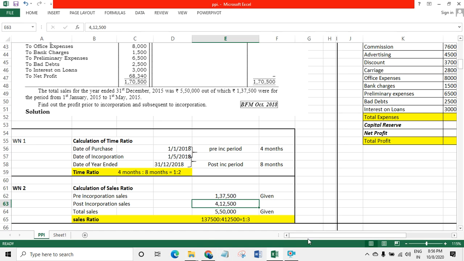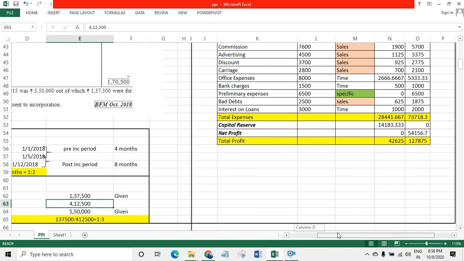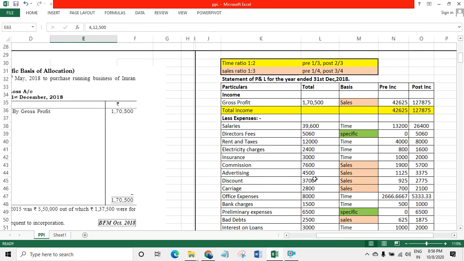Now we will solve the sum. It is a very typical sum, easy sum. Time ratio is 1:2. So 1 plus 2 denominator will be 3. Okay, 1 by 3 and 2 by 3. Pre and post. Sales ratio 1:3. 1 plus 3, 4. In denominator 4 will come and in numerator 1 by 4 and post incorporation 3 by 4.